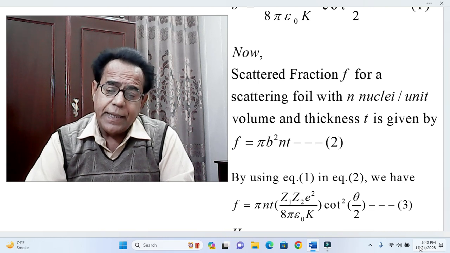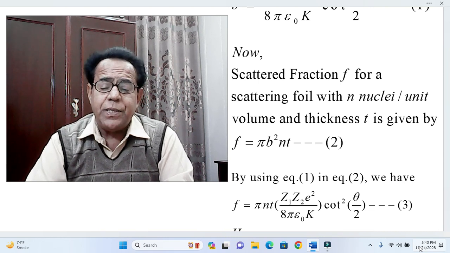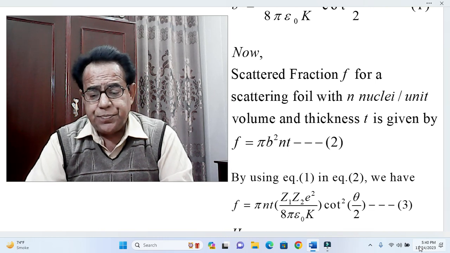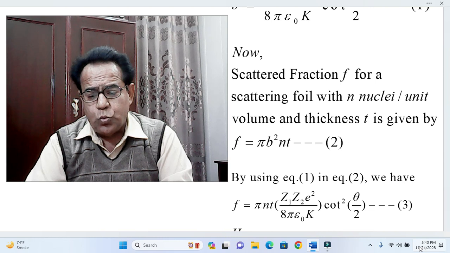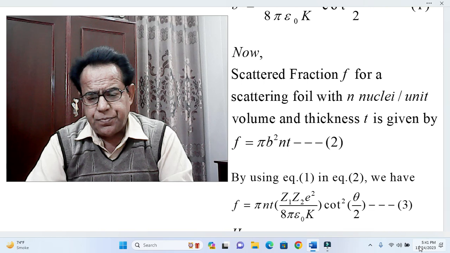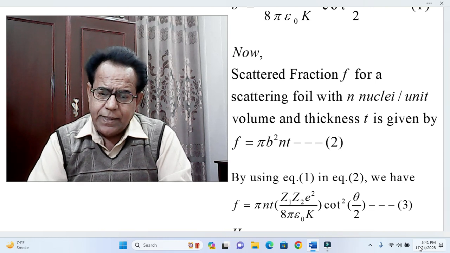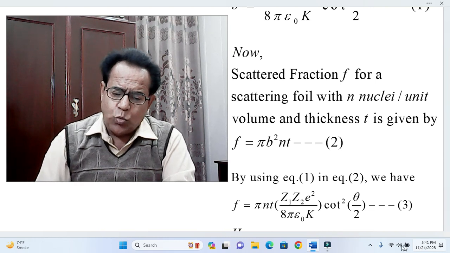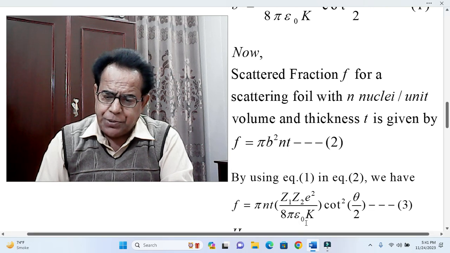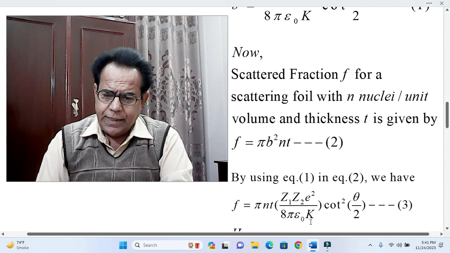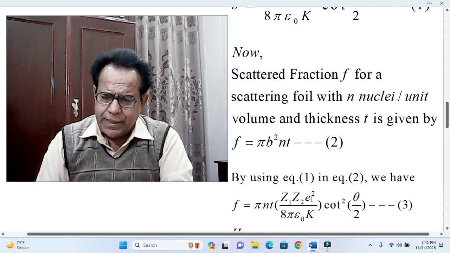Then f will become f is equal to pi n t into Z1 Z2 e square over 8 pi epsilon naught K. Yes students, I think this should be square.